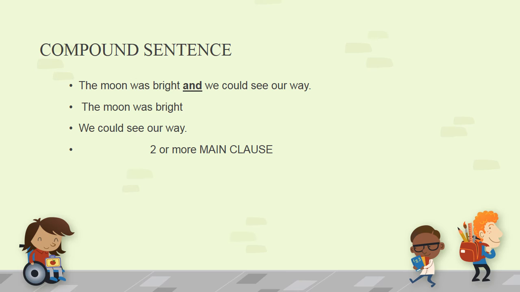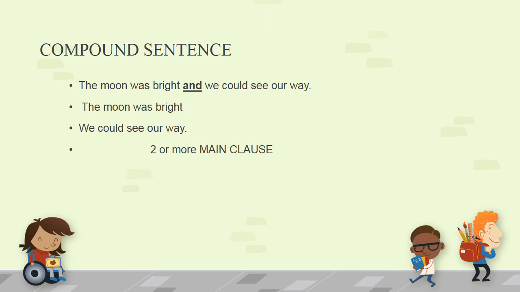These two sentences, when separately spelled out, still give a meaning. It can stand on its own. The sentence is meaningful, but still it becomes a compound sentence when it is united via and, that is a coordinating conjunction.